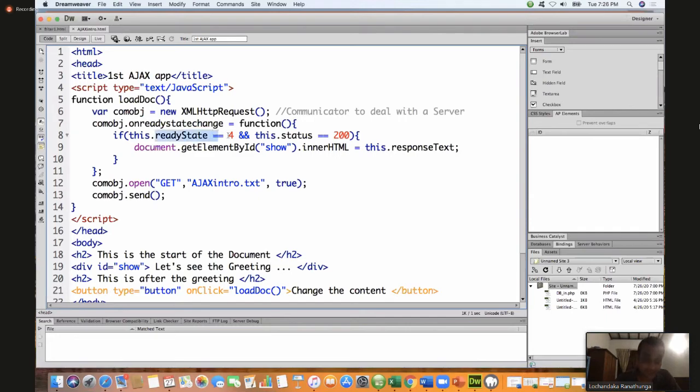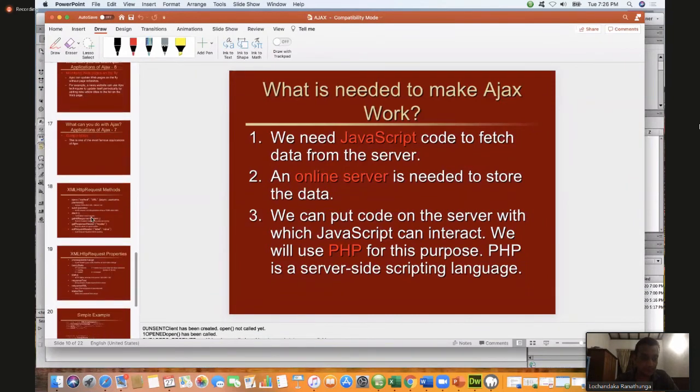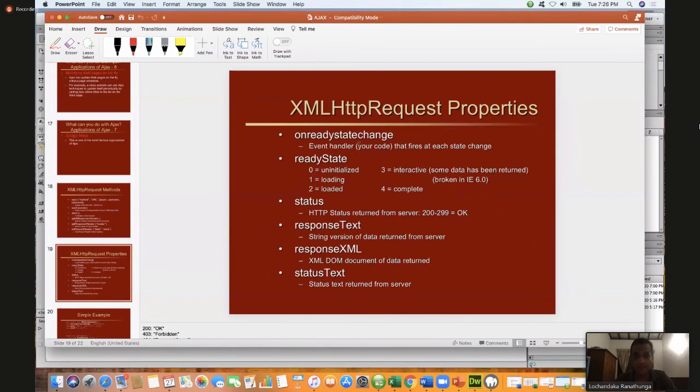Now ready state 4 means that the operation has been completed. I'll show you. Ready state 4 means complete, as you can see here. 0 means uninitialized. 1 is loading the data. 2 means data loaded. 3 means interactive, the interaction is happening with the other end. The 4 means it is already completed. Ready state is completed. Everything completed.